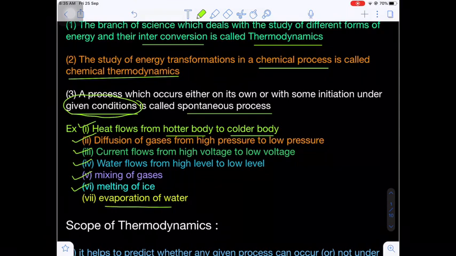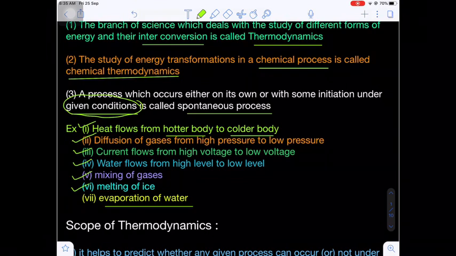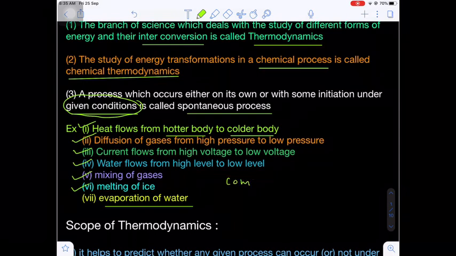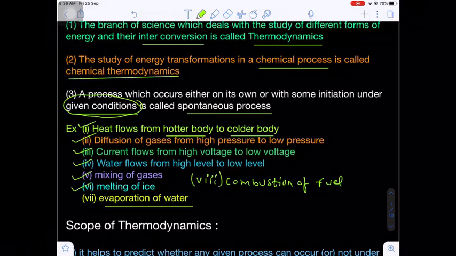And one more important thing, evaporation of water, vaporization of water. All these are spontaneous processes. What is the meaning of a spontaneous process? It is a process which occurs either on its own or with some initiation under the given conditions. And one more example we know is the combustion of fuel. If you initially supply a certain amount of heat, the fuel immediately undergoes combustion. The combustion of fuels like petrol, diesel, kerosene are all referred to as spontaneous processes.